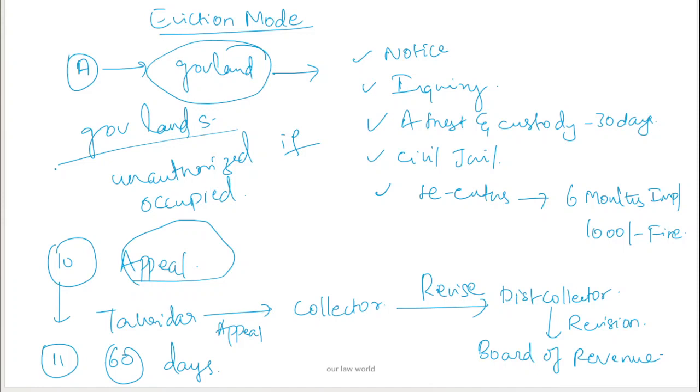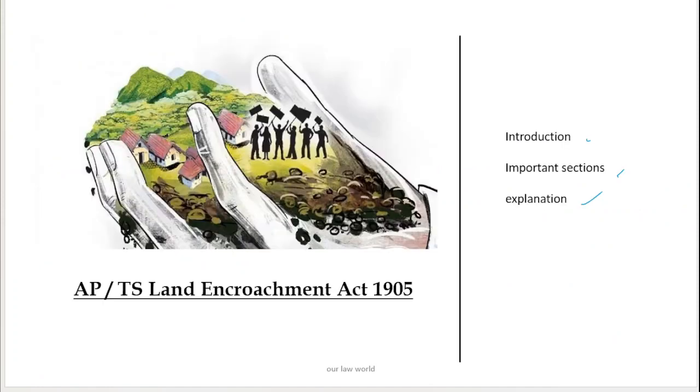So these are the important sections and a short intro about the AP Land Encroachment Act.